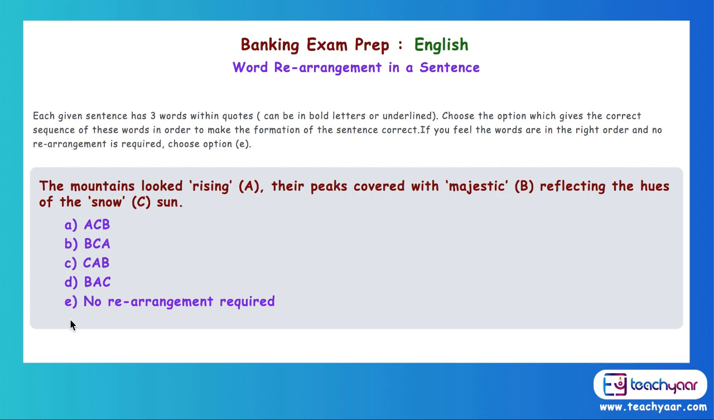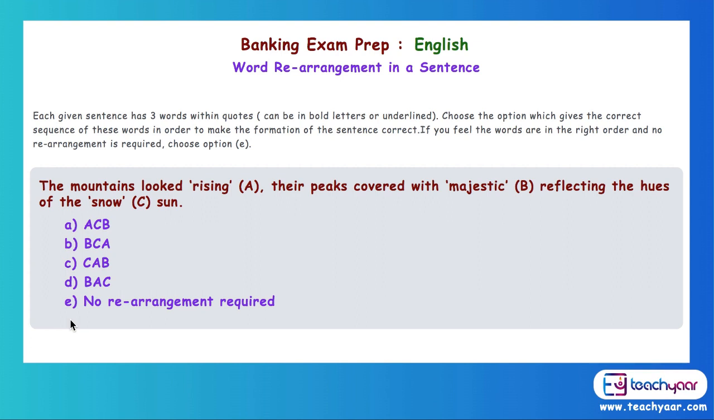That is why when you read, the mountains looked rising, it is really very strange. So what do you have to do now? If rising is wrong, then what do we do? Can we put majestic there? Or do you think snow will fit in better? These are the 3 words you have to look at and rearrange. So the mountains looked rising is wrong. The mountains looked majestic, maybe that sounds better. The mountains looked snow, that's definitely wrong.